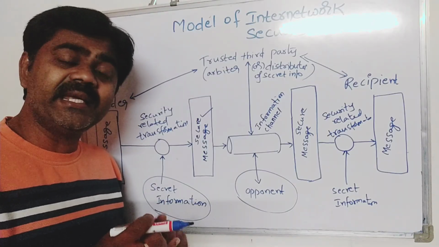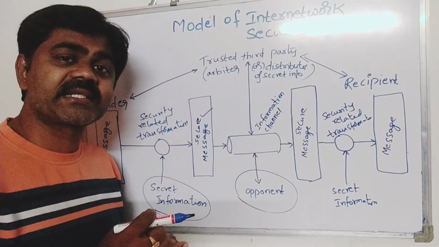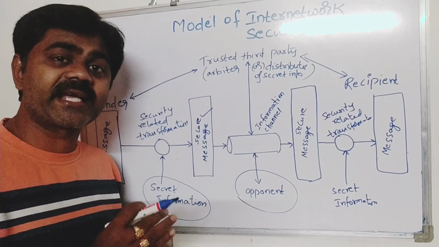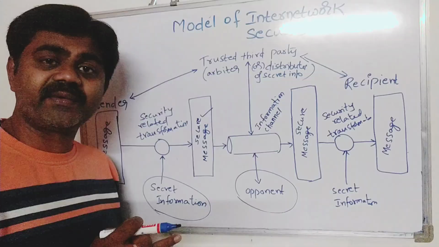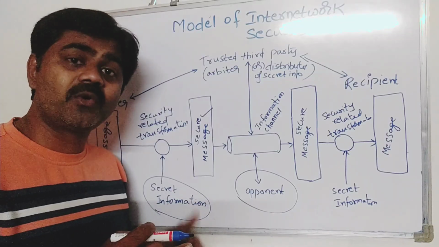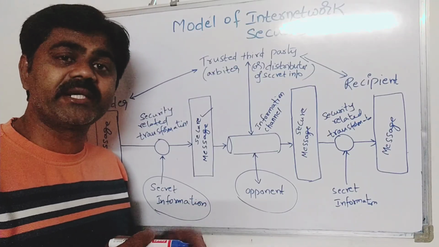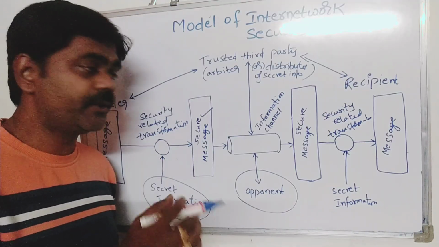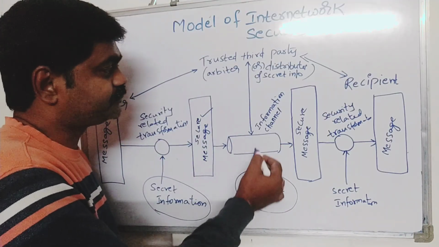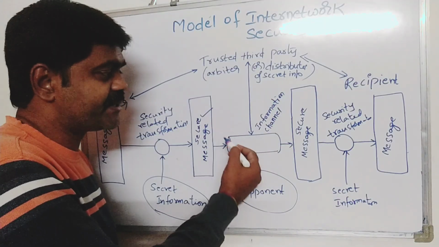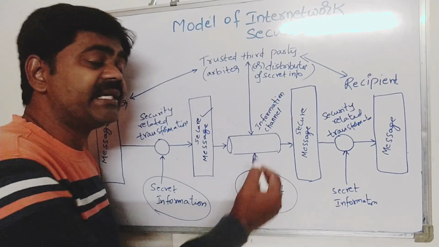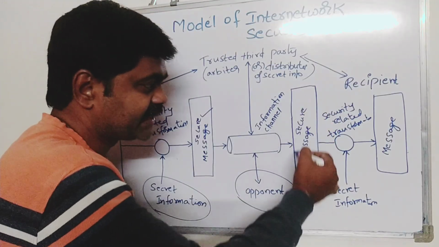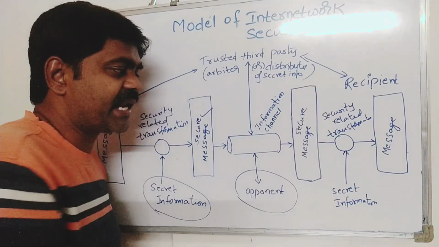The attacks we discussed in the previous class are passive attacks and active attacks. Passive attacks are far more dangerous when compared with active attacks, which we already discussed in the previous class. If you haven't watched that video, please go to the previous video. After the information is transferred through the information channel, the message itself is a secured message.